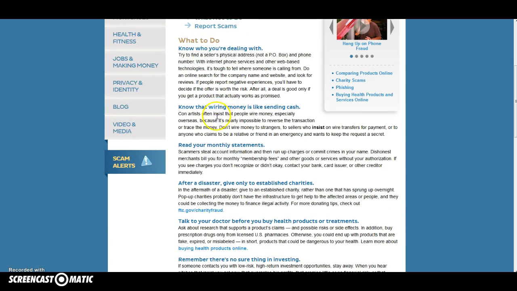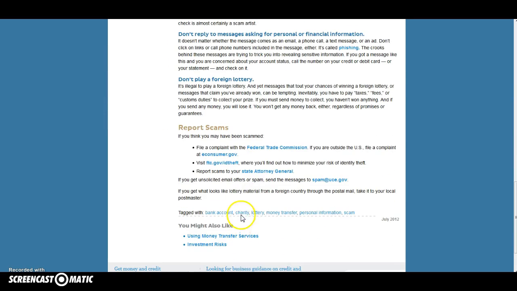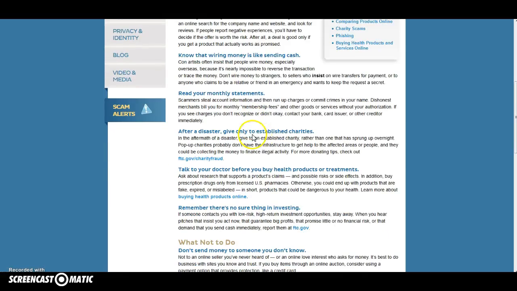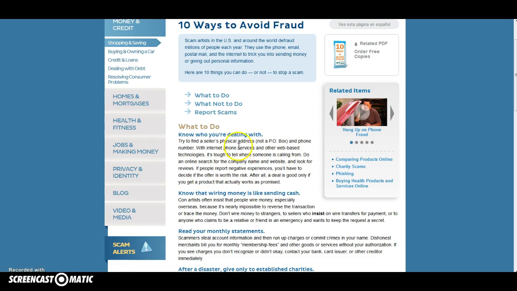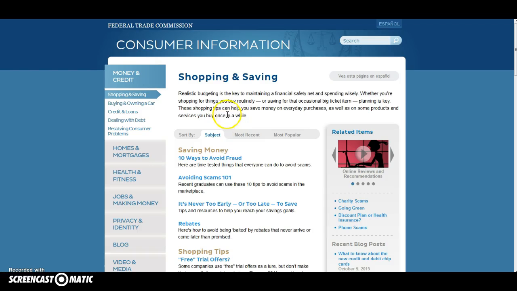So look through these topics here. We've probably discussed most of this in class, but I'm going to ask you to go ahead and familiarize yourself with these topics here. Just read over the information. Now, when you read all of this information over, all I'm going to simply ask you to do is, once you've looked through this, click the go back button on here for shopping and saving.